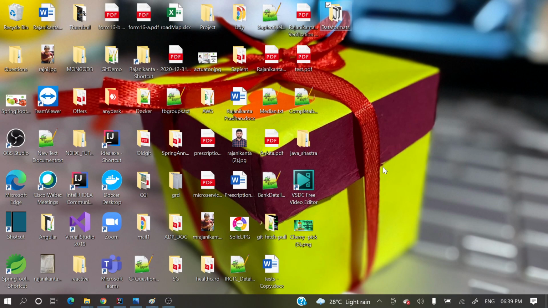Suppose we have some data. What data? Maybe some employee data. Suppose I have a company and I have 50 employees, so I have the data of 50 employees, and I want to store the data somewhere and send it to someone else. So how will we do that? Maybe you will say, okay, maybe in a database we will store the 50 records.